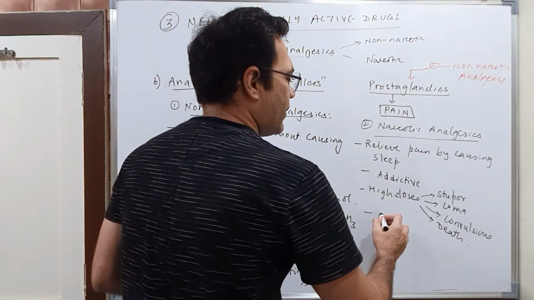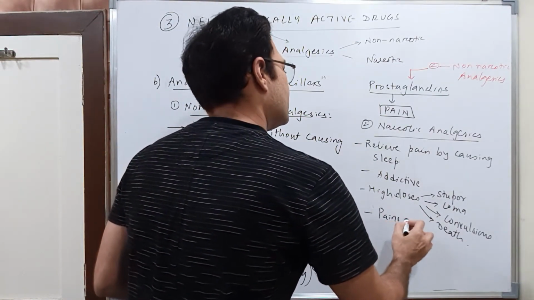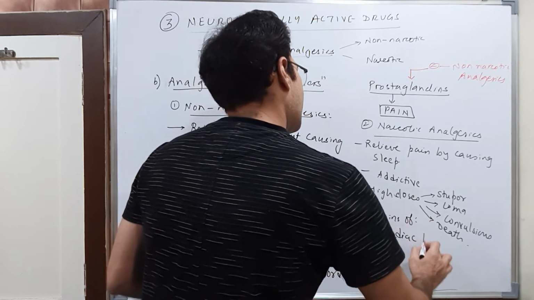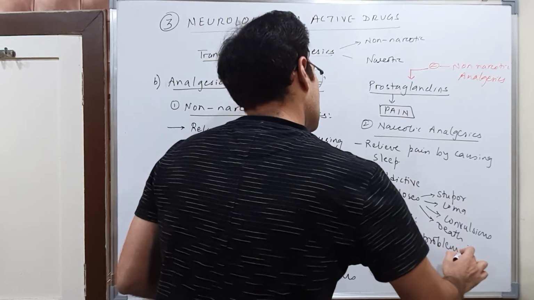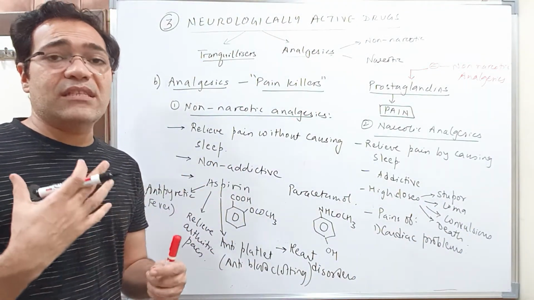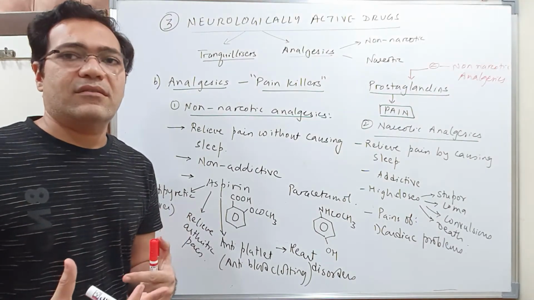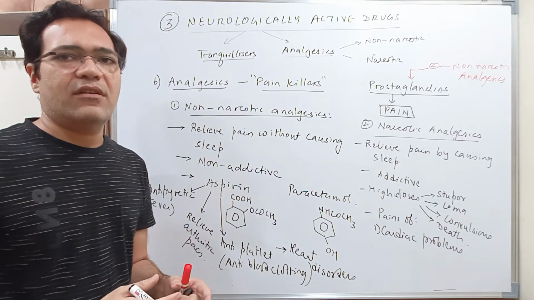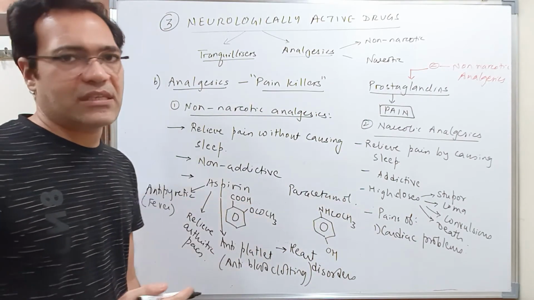Like it can be used in pains of cardiac problems, right? कभी जैसे ना if there is some cardiac problem या there is a pain of heart, you know that pain is very, very severe. So in that case such drugs can be given.